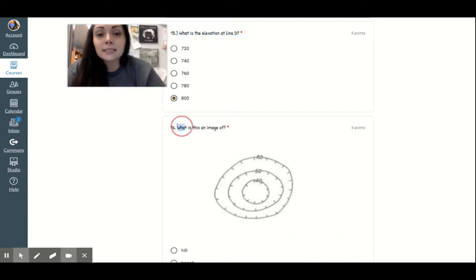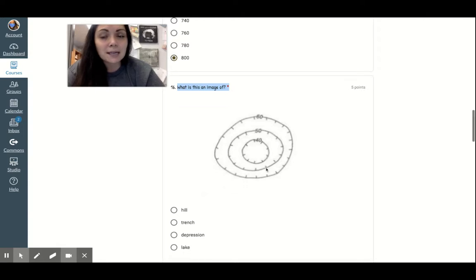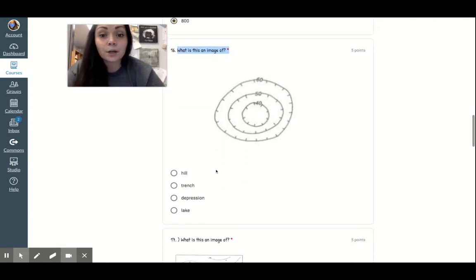And number 16, what is this an image of? So right here, this shows you an image of what? And these little marks indicate something. And this one you're going to have to kind of guess on because I don't think we talked about this one, y'all, because it wasn't on the homework. So is that a hill? Is that a trench? Is that a depression or a hole? Or is that a lake? And these little marks indicate that.